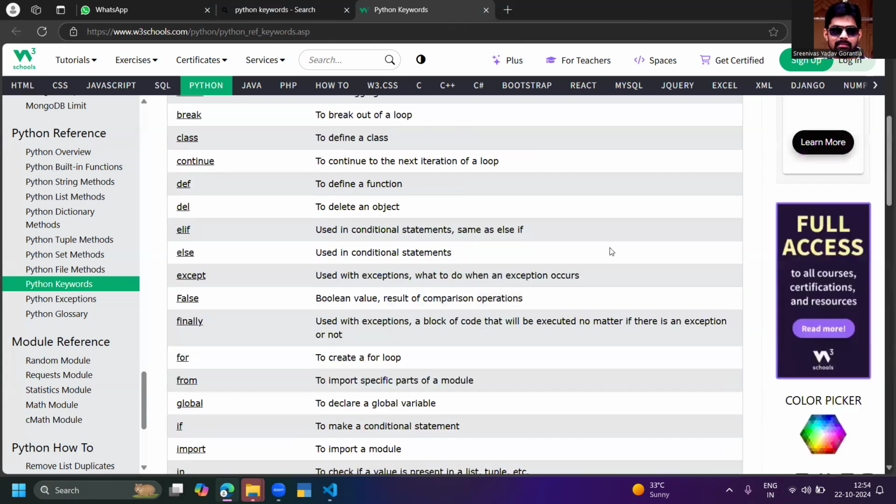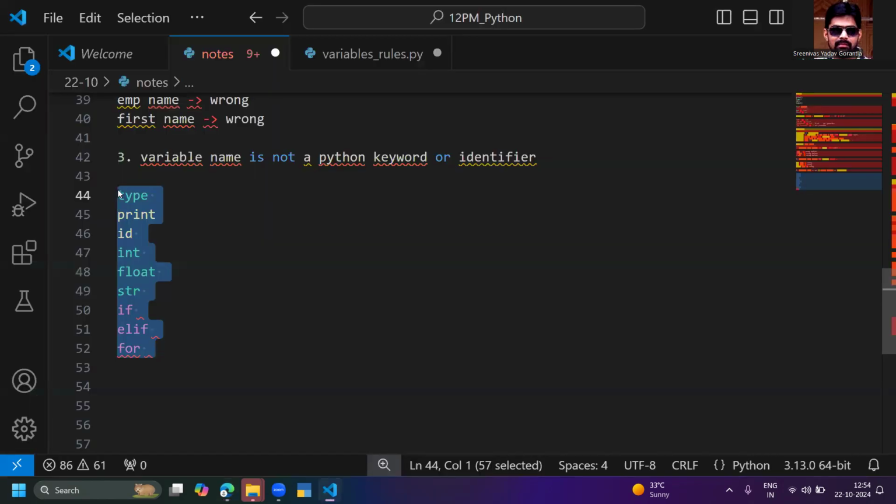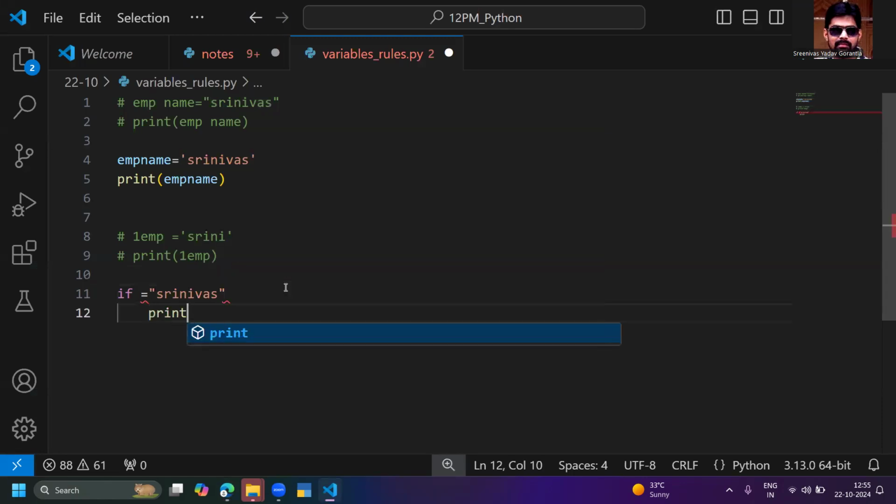You cannot give a variable name as a Python keyword. I am trying to give the variable name as a Python keyword. It will not allow. Let me try. If is equal to something like Srinivas. If is equal to Srinivas. So immediately what is happening? Can you see what is happening here?